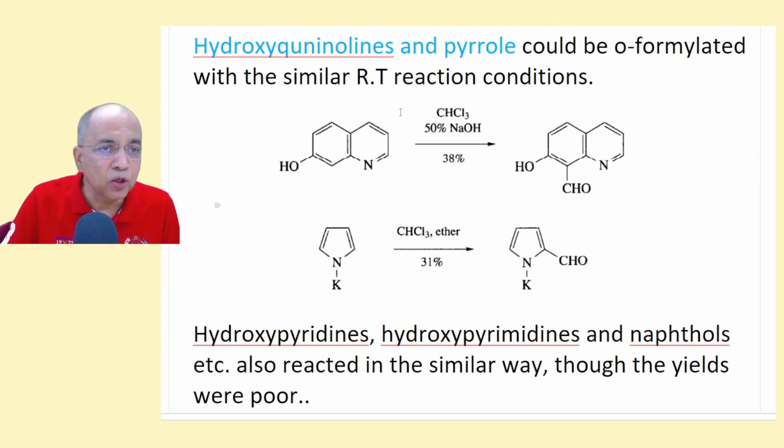Now even quinoline, pyridine, pyrimidine, all these having a hydroxy group will be ortho formylated. Under the same condition, of course higher concentration of NaOH, it will formylate at the ortho position next to OH. Had OH been in another position, then the CHO would have been there.